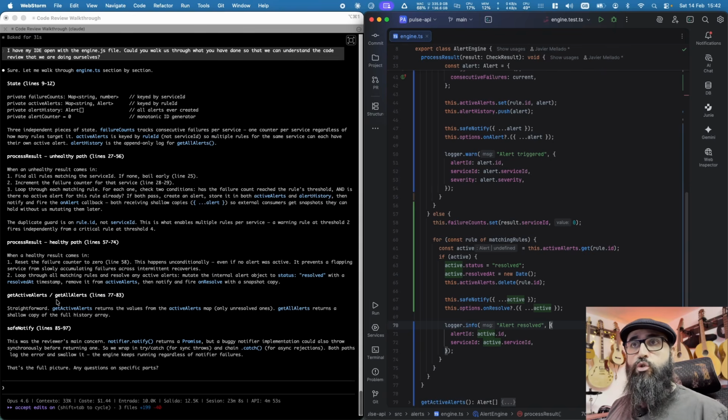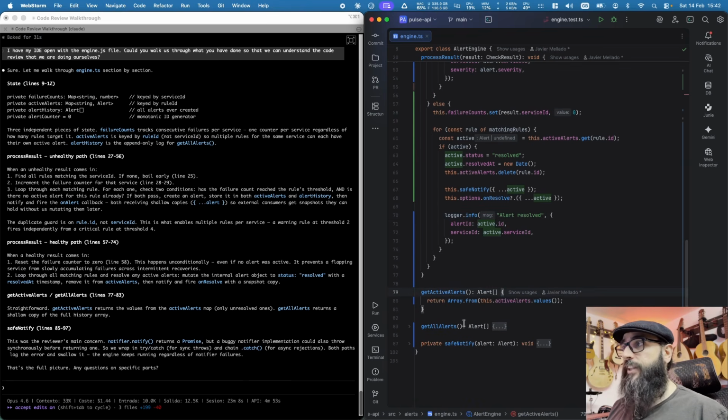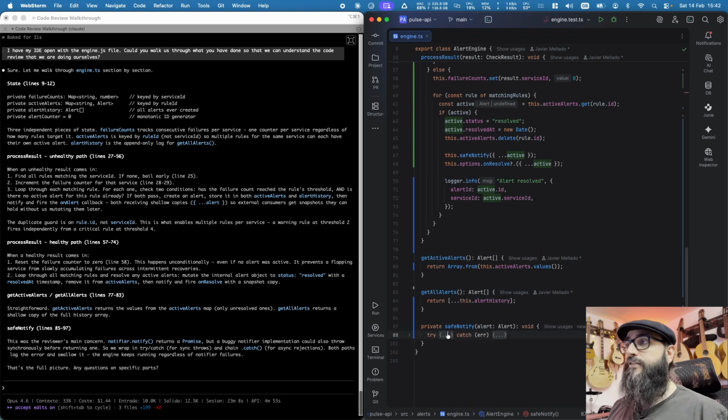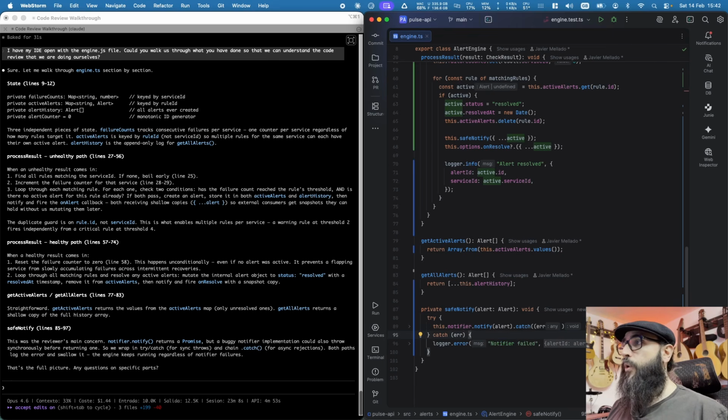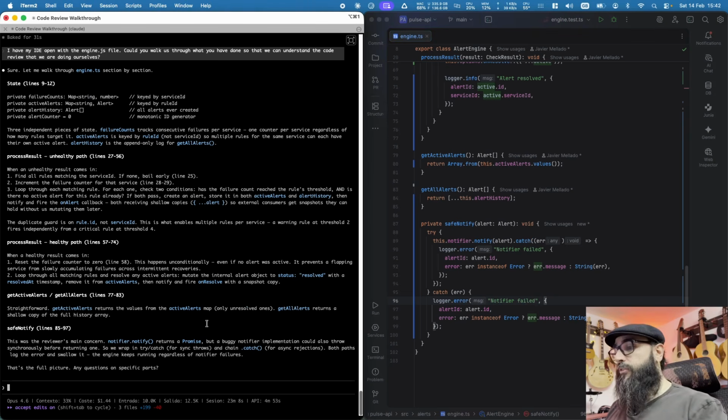And then those two seem to be getters from the state, so that's pretty straightforward. And then we have the safe notify. This was the reviewer's main concern. It returns a promise, but a buggy notifier. Okay, so there is an implementation here with the way the alerts get notified, which is pretty good. That's the full picture. So far so good.